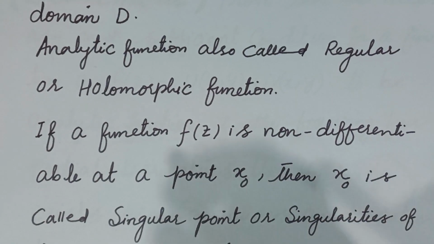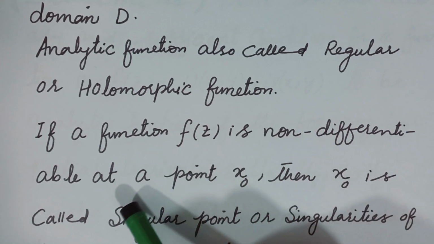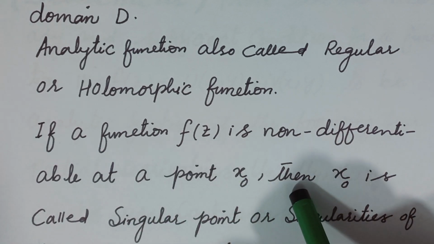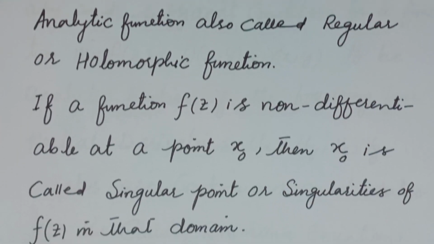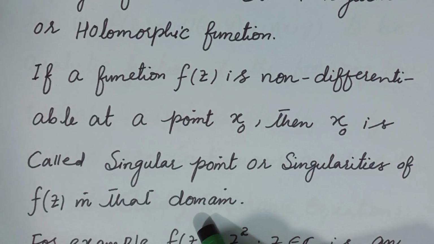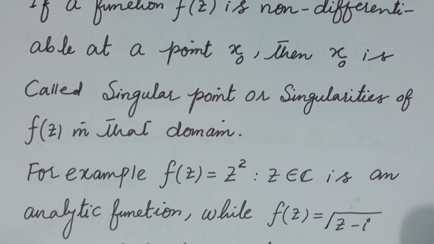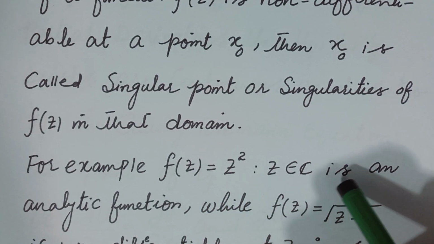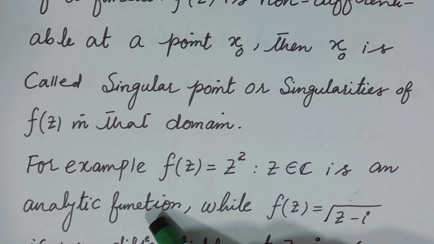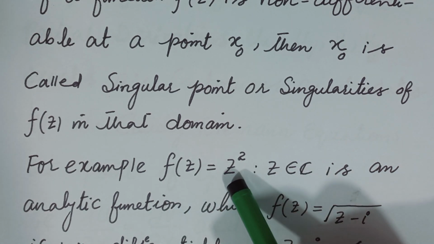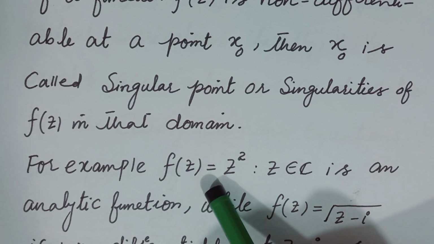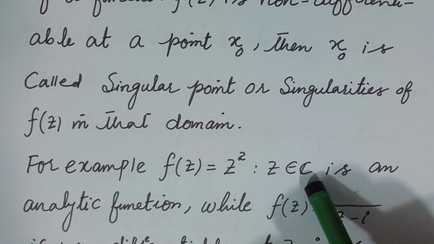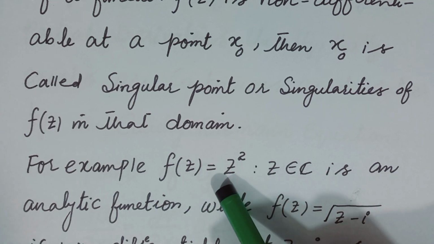Next, if a function f of z is non-differentiable at a point z0, then z0 is called a singular point or singularity of f of z in that domain. For example, if f of z is equal to z square, where z is a complex number, this function is an analytic function because for any value of a complex number z, the function is everywhere defined and everywhere differentiable in the complex domain.